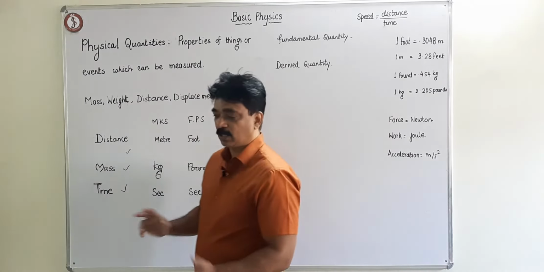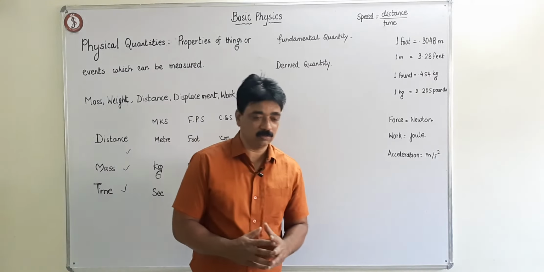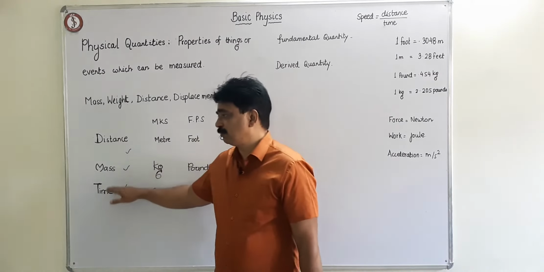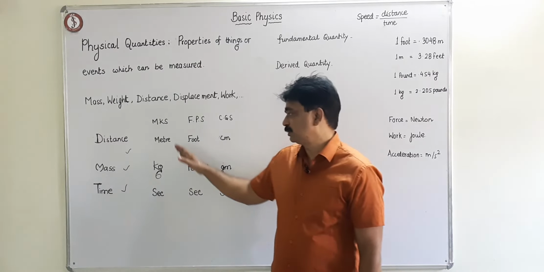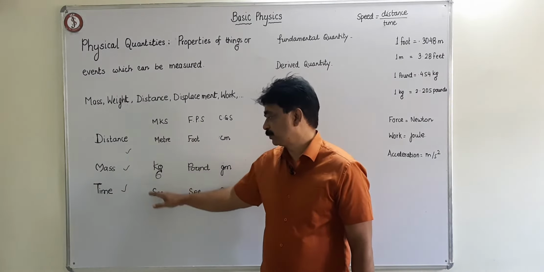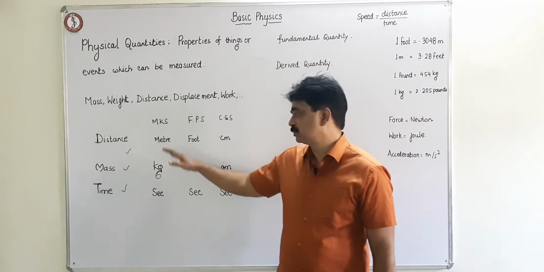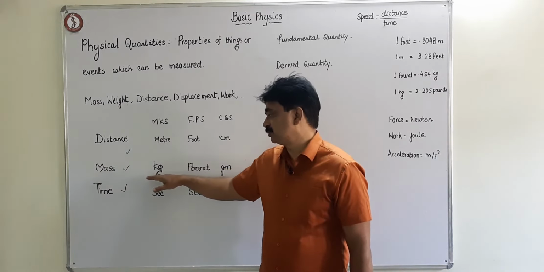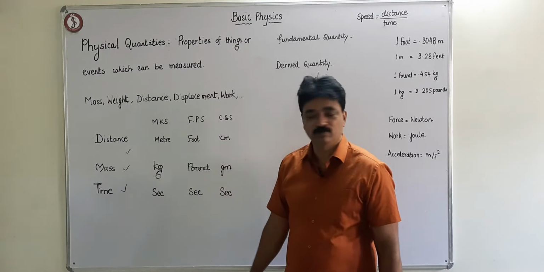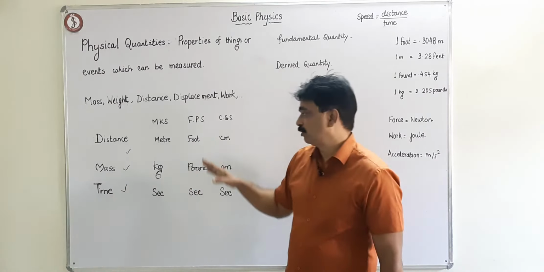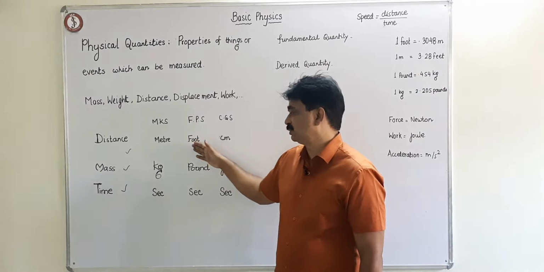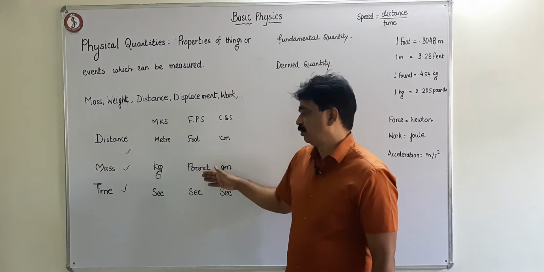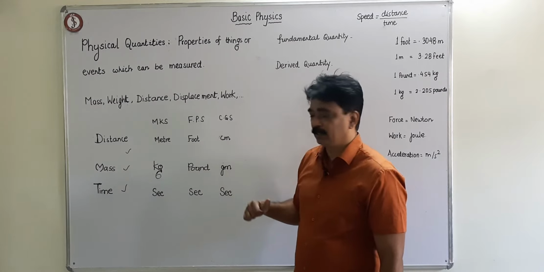Unit, when we talk about these physical quantities, different countries had their own system of units. Like for example, the US based country had meter for distance, kg for mass, and time was always second for all of them. But the British had and have, I think, for distance foot, and for mass pound, and time second, like that.